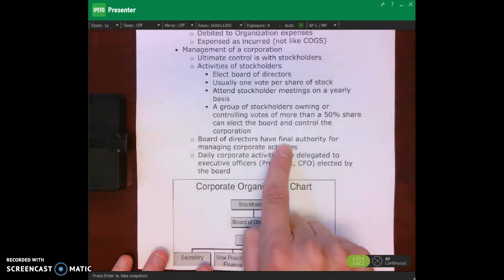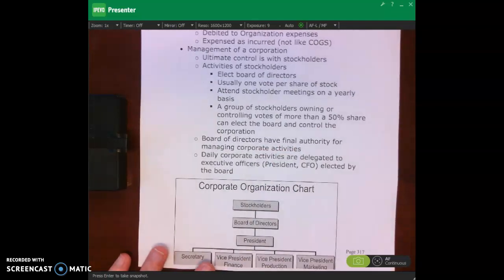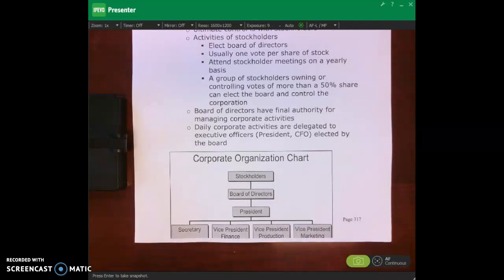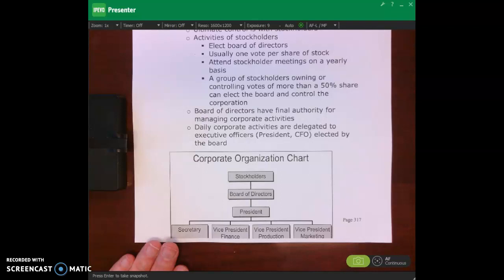The board of directors has the final authority for managing corporate activities, but that doesn't mean they're down in the weeds of day-to-day operations. Managing daily corporate activities is delegated to the executive officers. For example, the president, the CFO, the CIO, and we can see this corporate organization chart here.